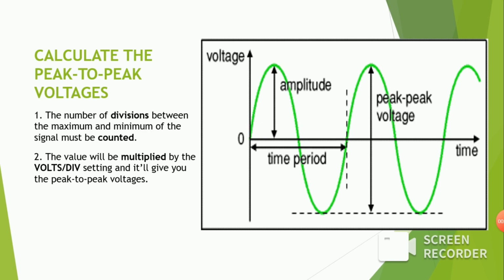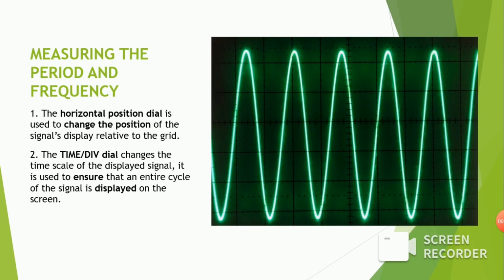Calculate peak-to-peak voltage. The number of divisions between the maximum and the minimum of the signal must be counted. The value is multiplied by the volts per division setting, and it will give you the peak-to-peak voltage. Measuring the period and the frequency.